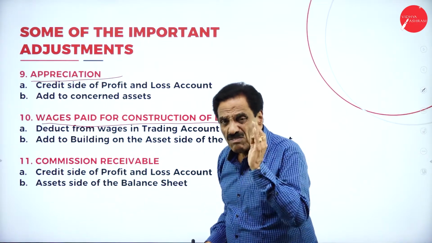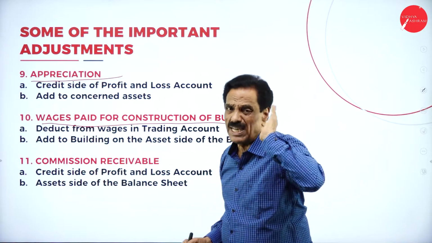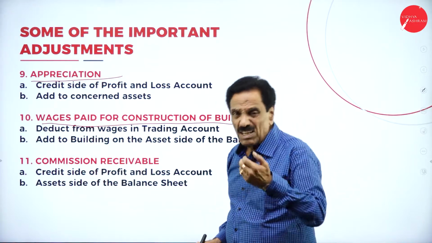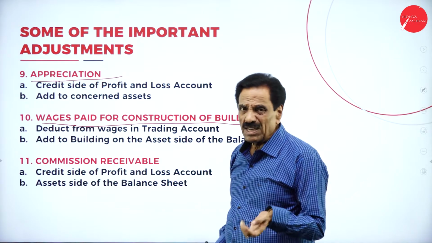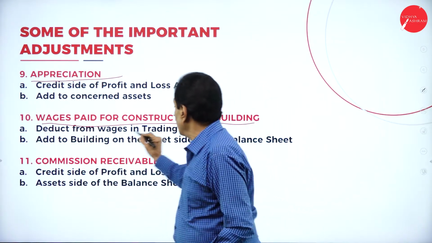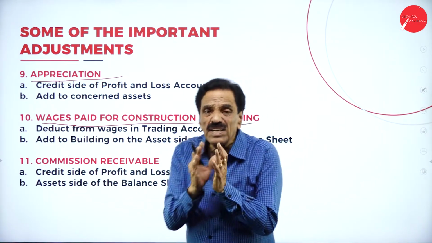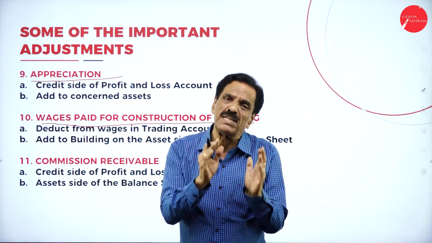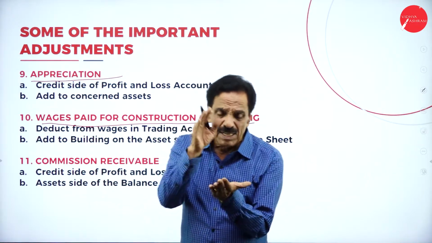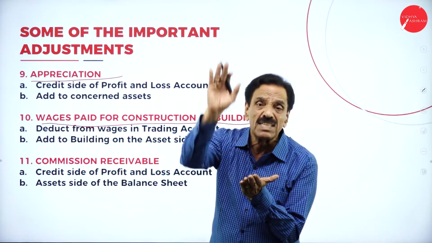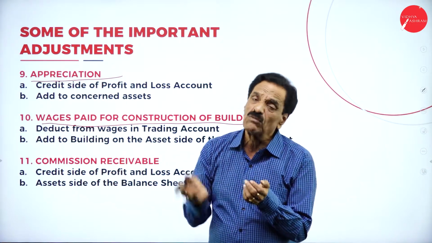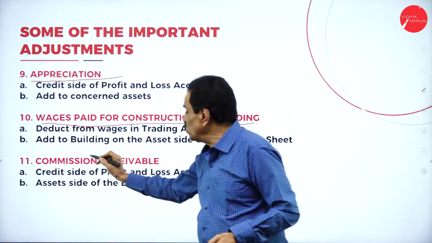Then, wages paid for construction of building. If the word goes, wages paid for construction of building, for the sake of machinery, for the sake of furniture, some asset is there. Then, deduct from the wages in trading account. It is not a nominal account. It is called capital expenditure. It is considered capital expenditure. That wages should be deducted from the concerned wages in the trading account. Then while you are preparing the balance sheet, add to the concerned head.